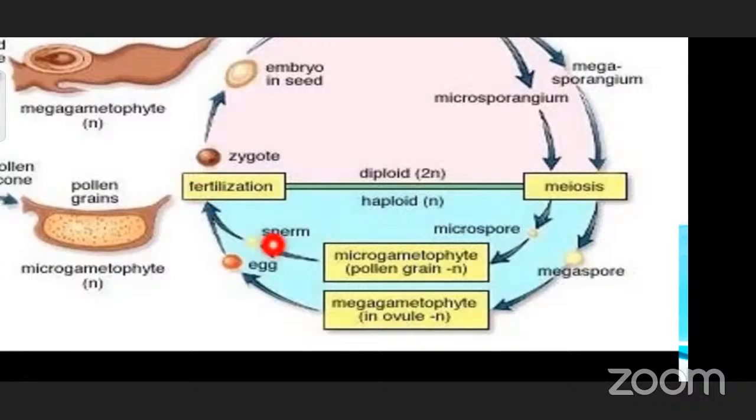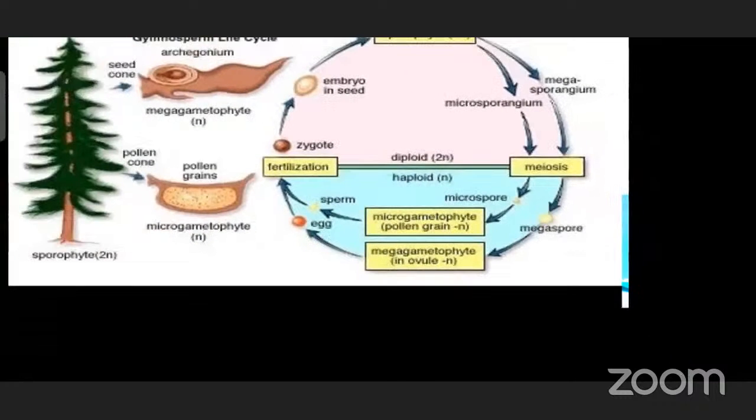This is a little bit smaller one, the gametophytic stage, and this is the sporophytic stage. So here the dominant one is the sporophytic stage, so it is called diplontic life cycle, or simply you can say diplohaplontic also, because here many cell divisions are taking place and a gametophytic structure is formed here, and the zygote is going to form, so here haploid can be seen. So here diplohaplontic is the life cycle for gymnosperms.